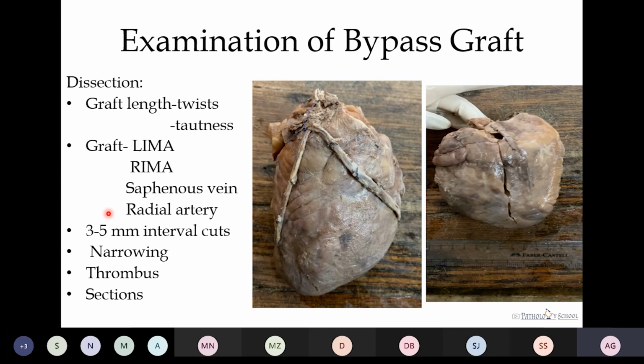Then we take 3 to 5 millimeter intervals cuts to take the section, which has to be taken from the original artery of the patient, from the graft, and also from the site of anastomosis. We have to note down the narrowing and take the part which is having the maximum narrowing. Any thrombus is to be noted, and the sections are given for histopathological examination.